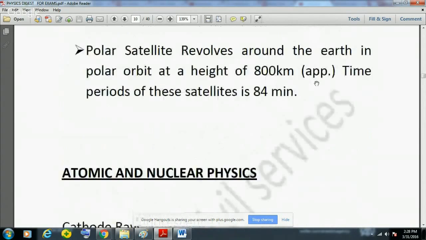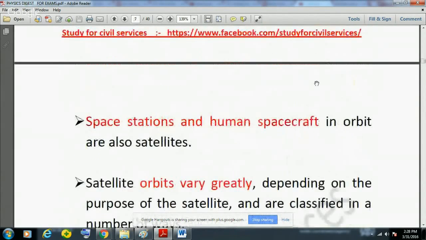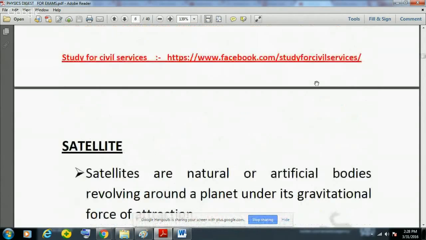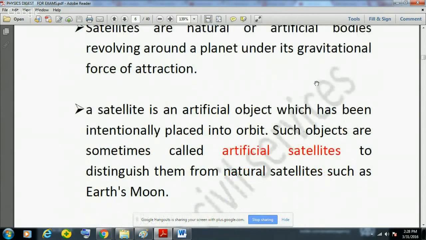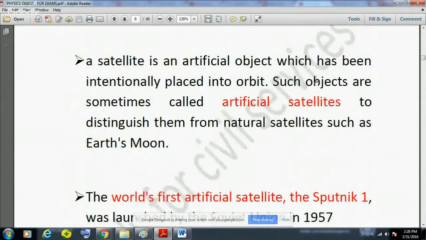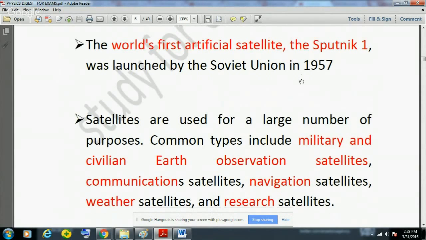So if you summarize the satellites, some of the facts you should know: satellites are any body which revolve around the planet. There are two types of satellites: natural or artificial. Natural is moon, and artificial could be any like INSAT or IRNSS or any navigational or any communication satellite. And then world's first artificial satellite is Sputnik 1. It was launched by Soviet Union or the Russia in 1957.